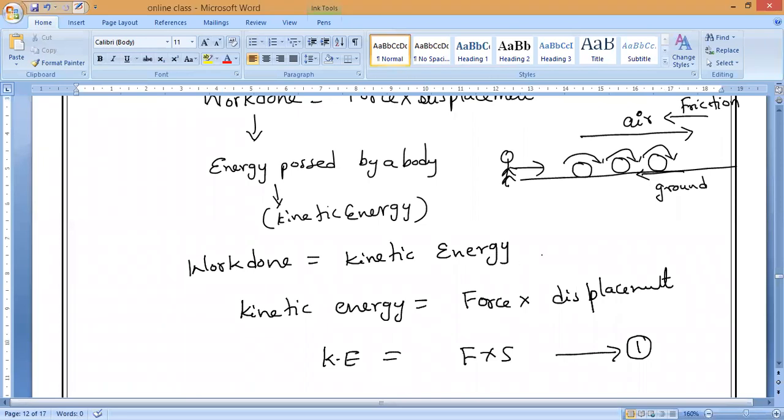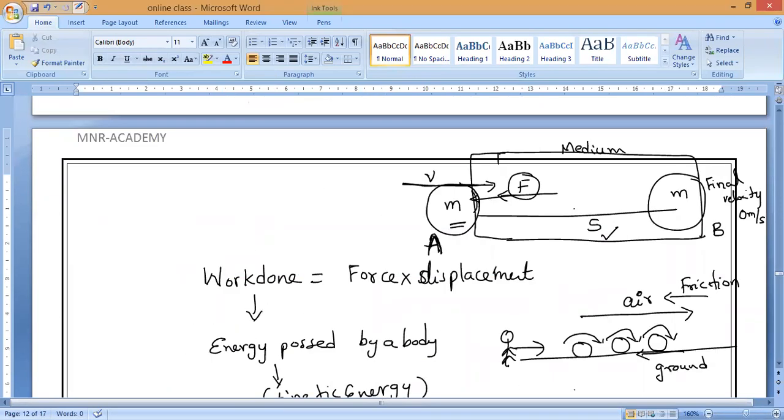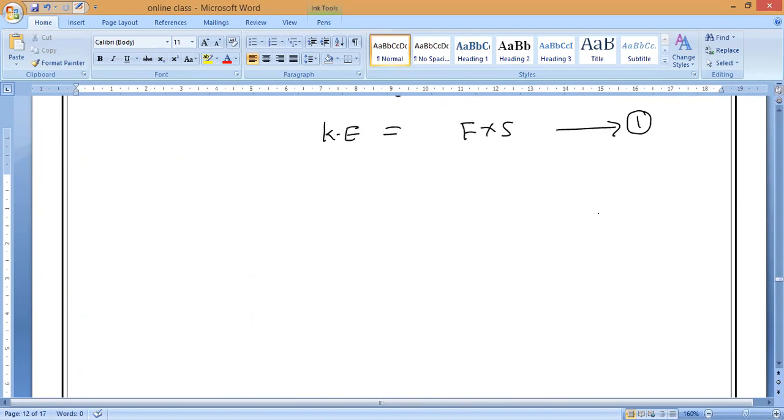Kinetic energy is equal to force into displacement. Now, the body is already having some velocity V. This velocity we call the initial velocity, and the final velocity becomes 0 after it travels some distance. Now tell me, for velocity and position, which equation? The third equation of motion.